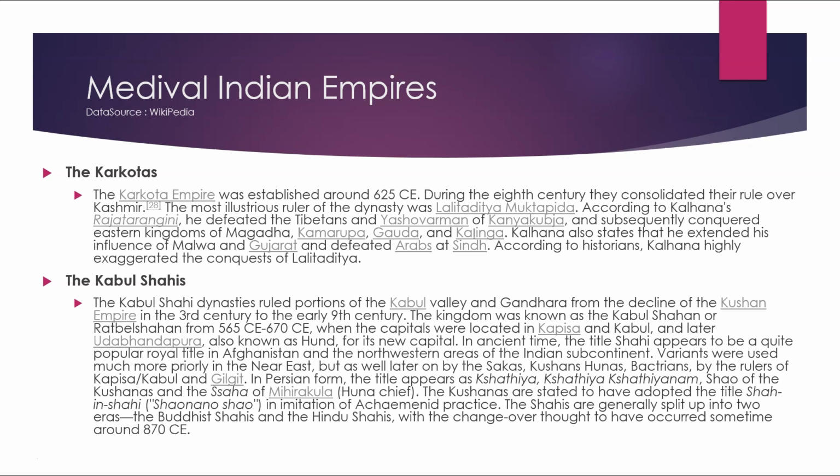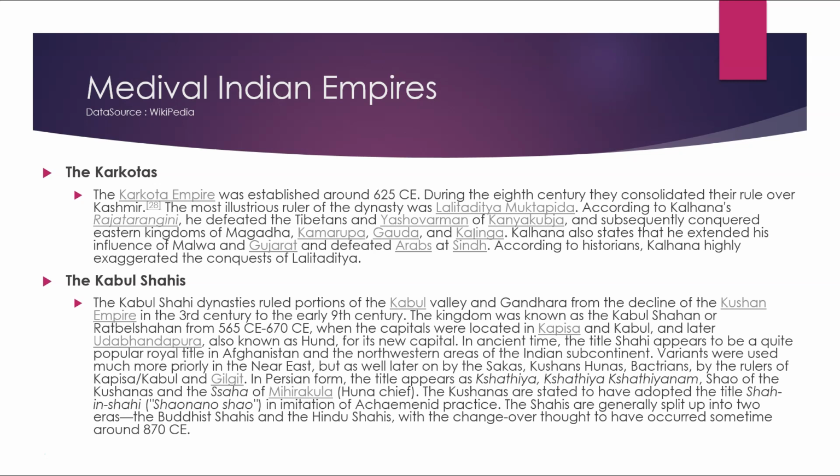The Kabul Shahis. The Kabul Shahi dynasty ruled portions of the Kabul Valley and Gandhara from the decline of the Kushan Empire in the 3rd century to the early 9th century. The kingdom was known as Kabul Shahan and the Rutbil Shahan from 565 CE to 670 CE, when the capitals were located in Kapisa and Kabul, and later Udabhandapura, also known as Hund, as its new capital.